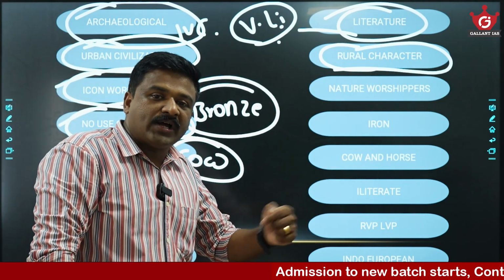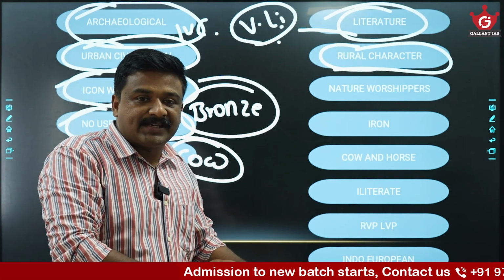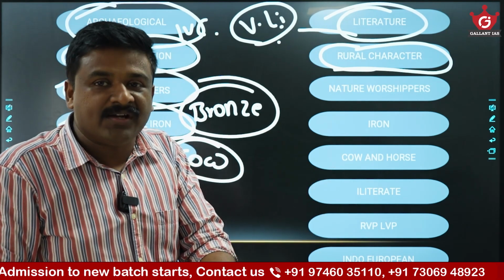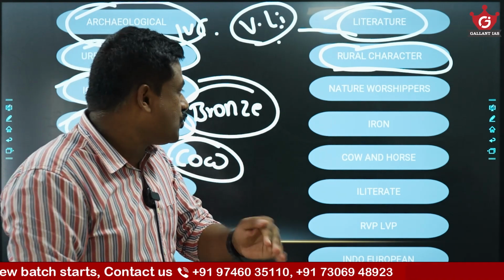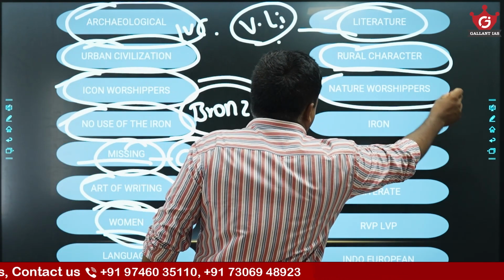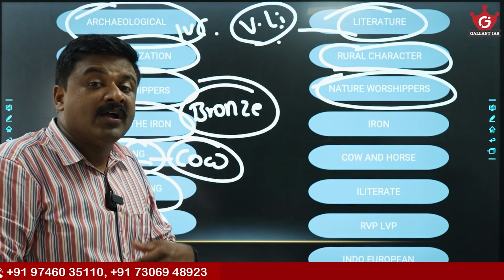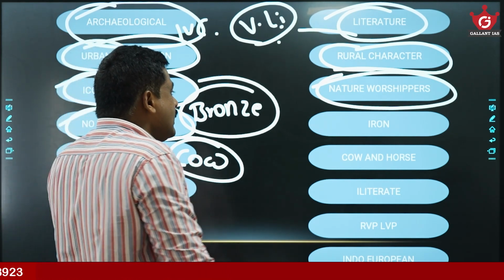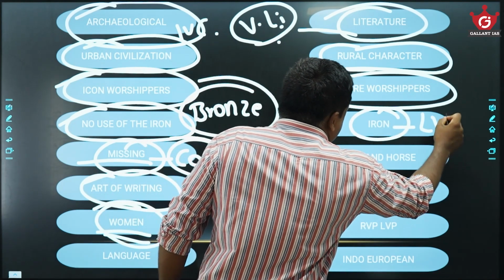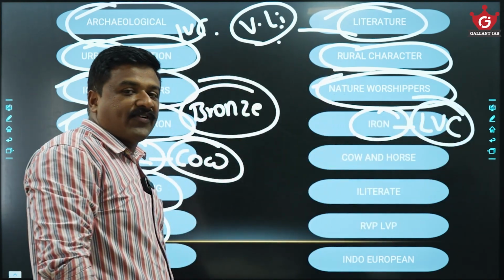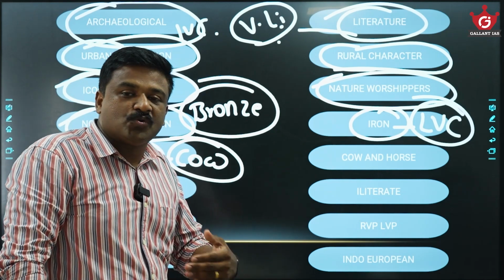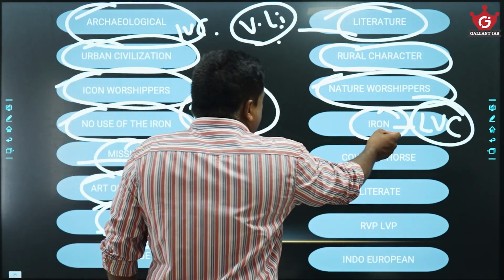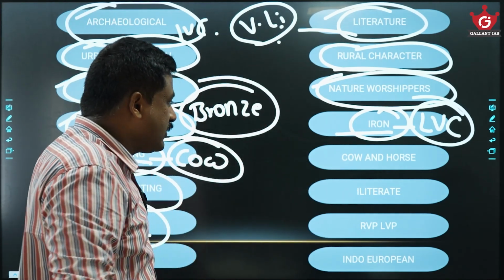In the Rigvedic age, these Aryans migrated, and initially they settled in the areas of the Indus civilization, and their settlement was rural in character. It was a pastoral economy, rural village life. They were nature worshippers. RVC people, Rigvedic people, were nature worshippers. They personified natural phenomena and worshipped them, okay? And iron discovery was in the LVC. Coming to LVC, 1000 BC to 600 or 500 BC, iron made its appearance in the Gangetic basin. So yes, the iron phase is the LVC phase, not the RVC phase.